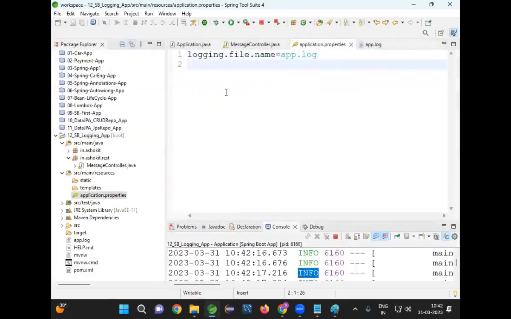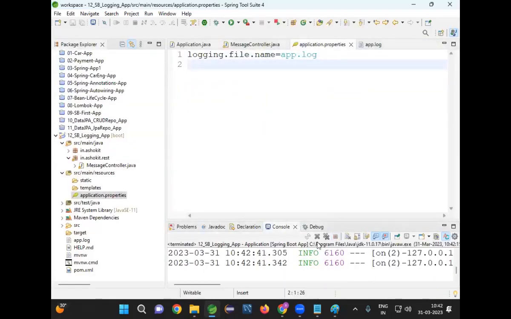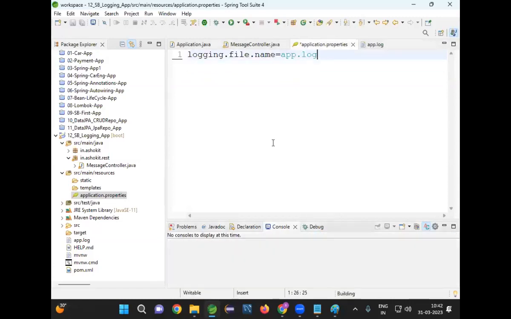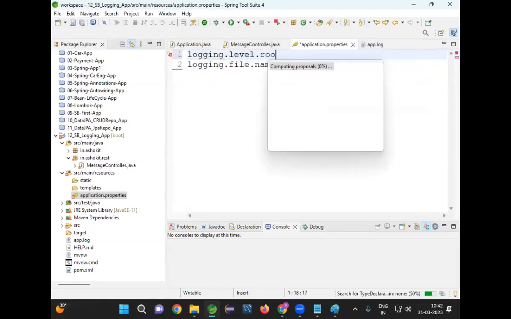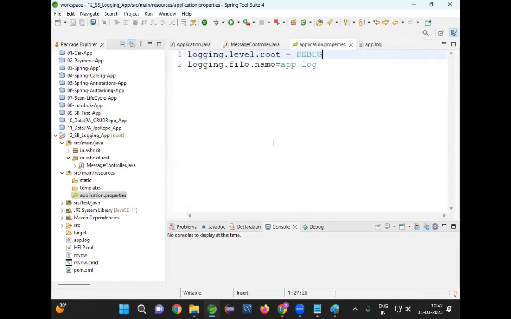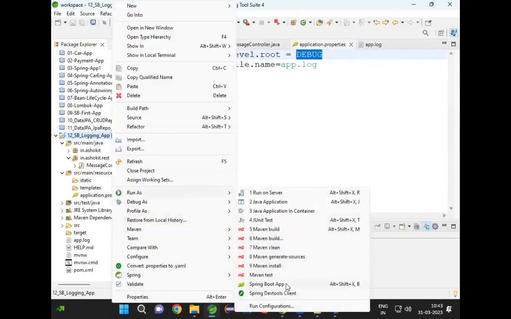Now here, let me set the level as debug. Go here, logging.level.root=debug. Root level means for the whole application, I want to set the level as debug. For my classes and for Spring Boot classes, I want to set the level as debug.